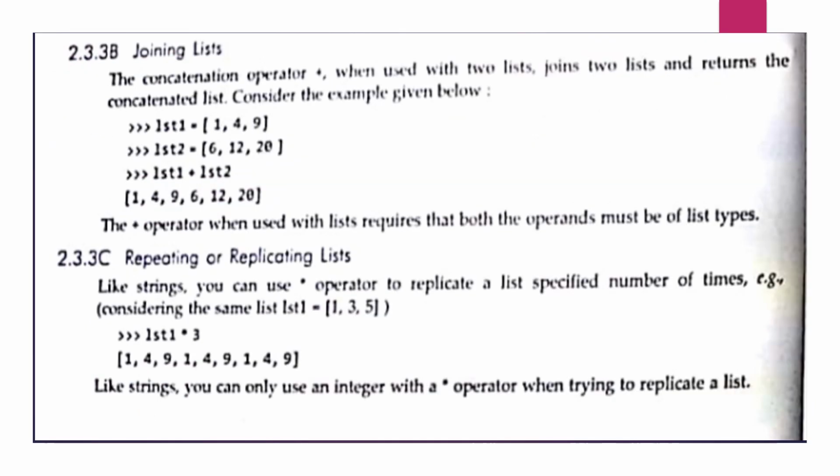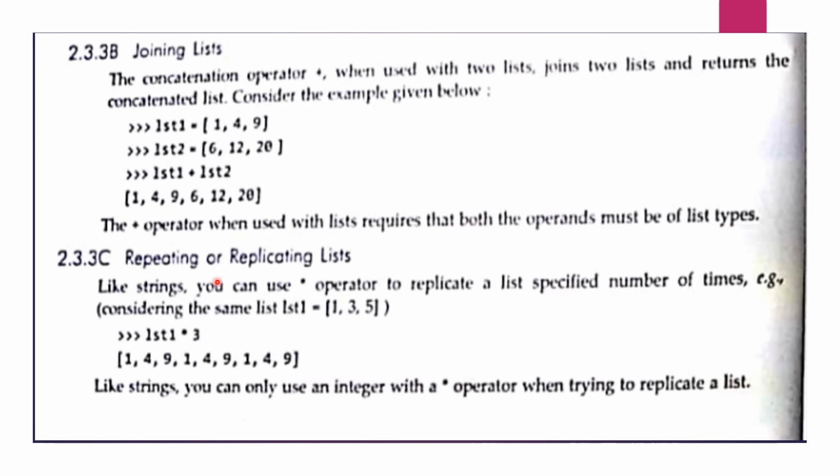Joining lists. The concatenation operator, when used with two lists, joins the two lists and returns the concatenated list. So here list 1 is given and list 2 is given. Here list 1 plus list 2 has joined both the lists together and made one list. The plus operator, when used with lists, requires that both the operands must be of list type.